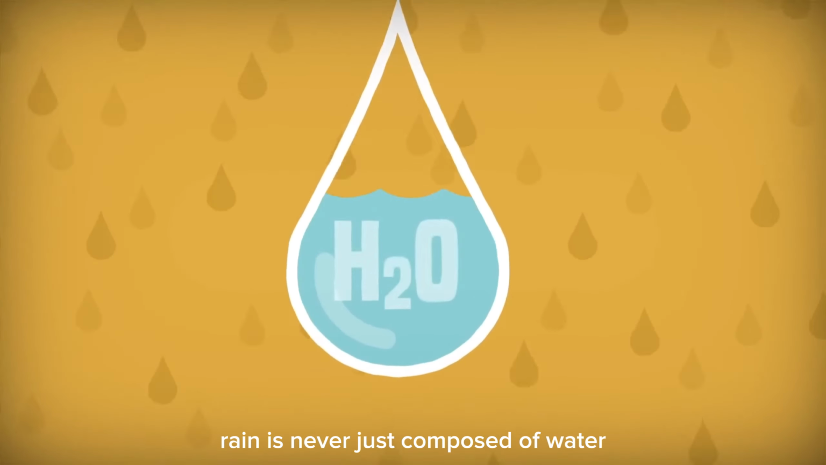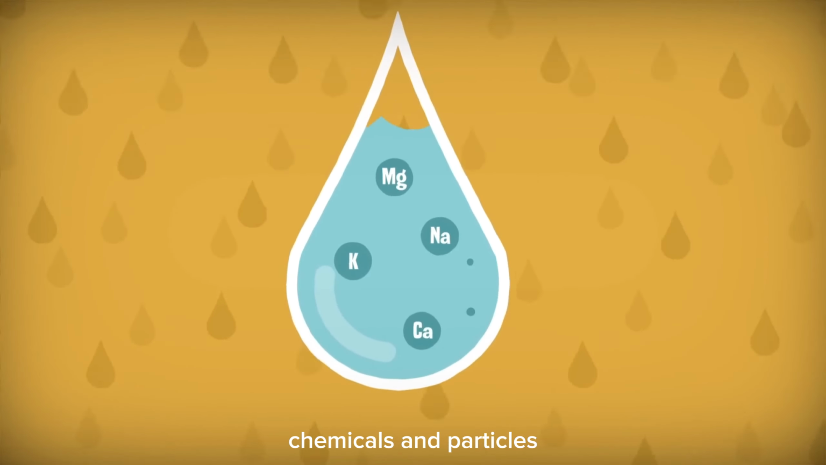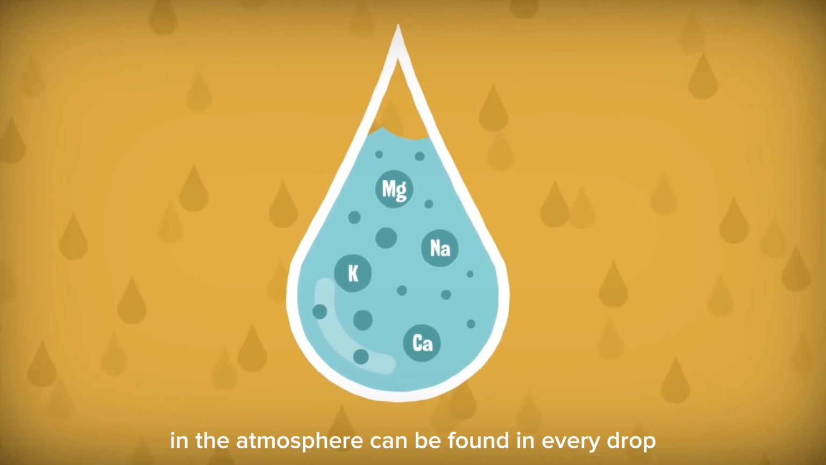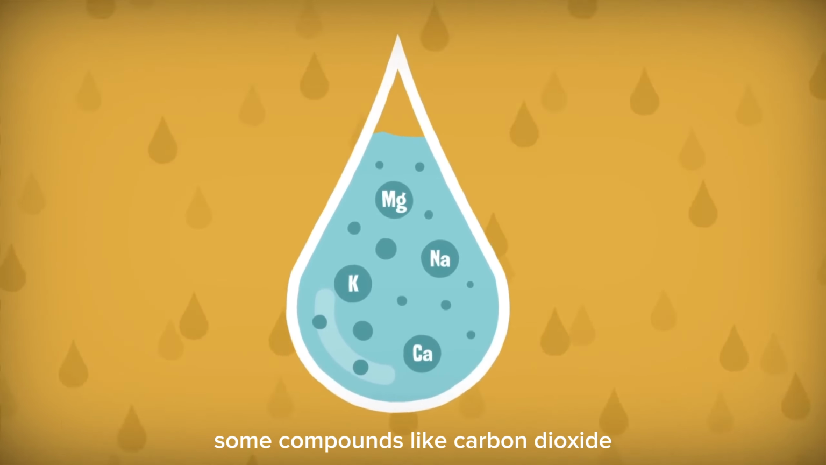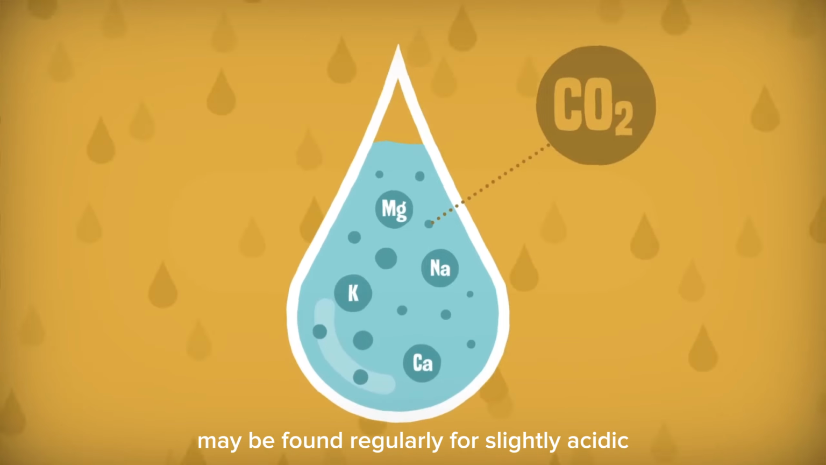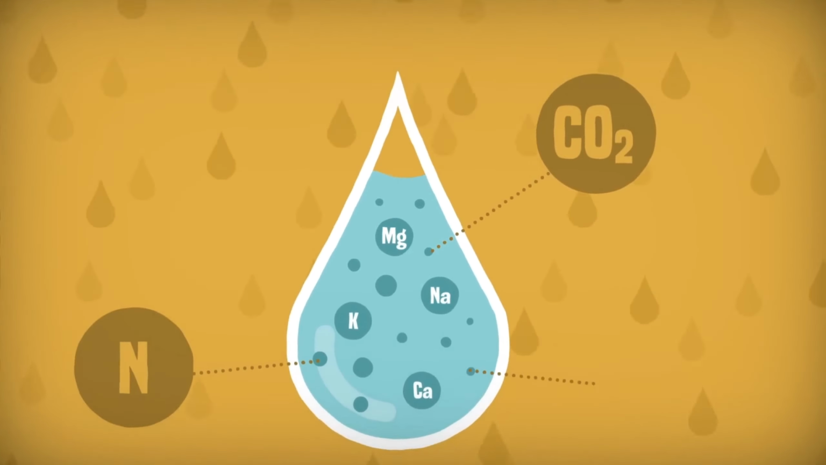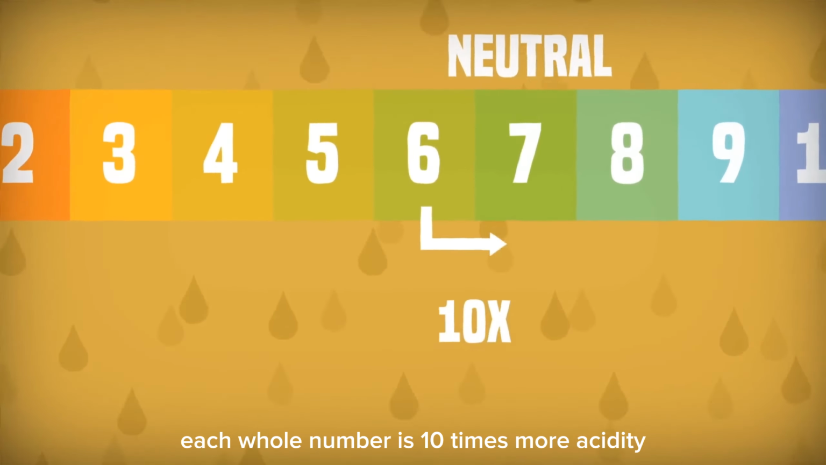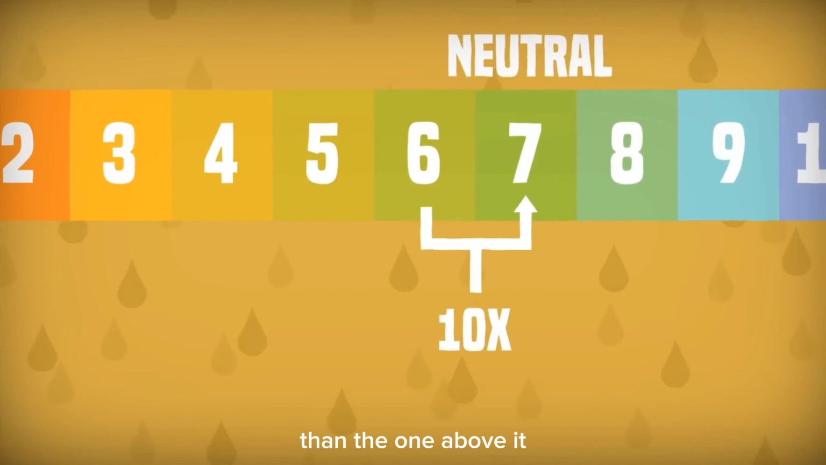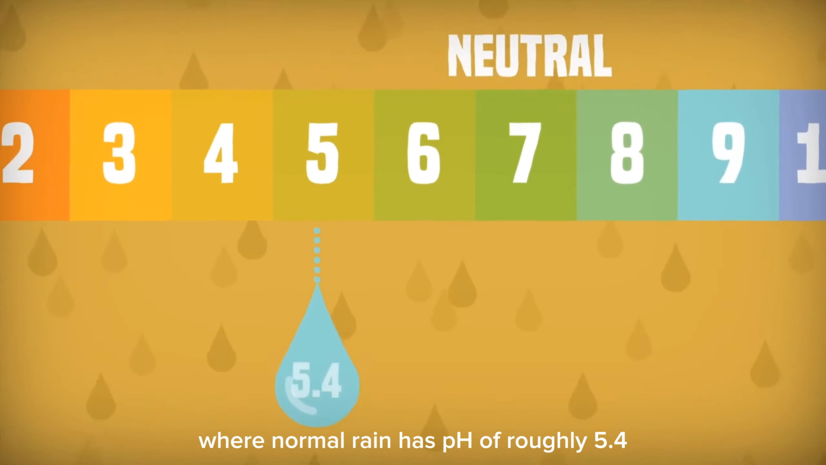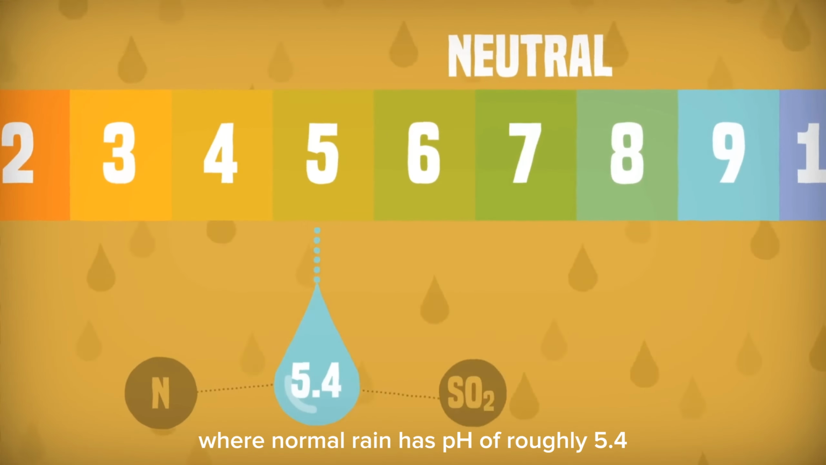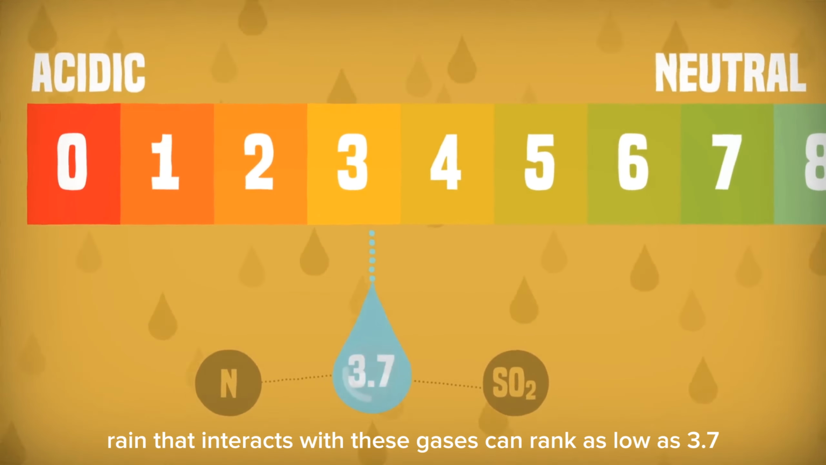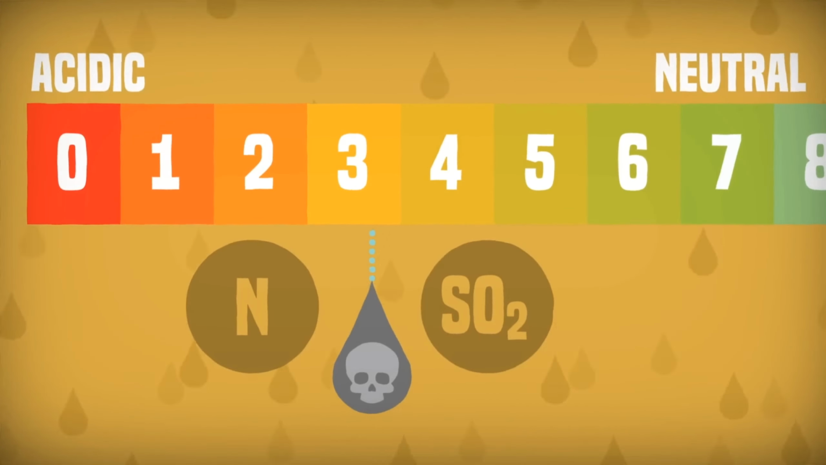Rain is never just composed of water. Chemicals and particles in the atmosphere can be found in every drop. Some compounds, like carbon dioxide, may even regularly make it fall slightly acidic. On the pH scale, which measures acidity, each whole number is 10 times more acidic than the one above it. Where normal rain has a pH of roughly 5.4, rain in these cases can range as low as 3.7.